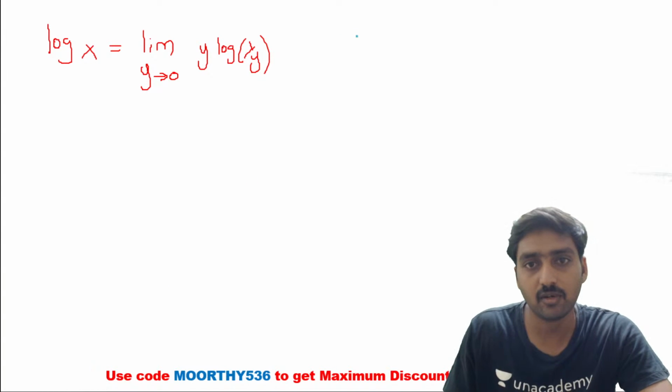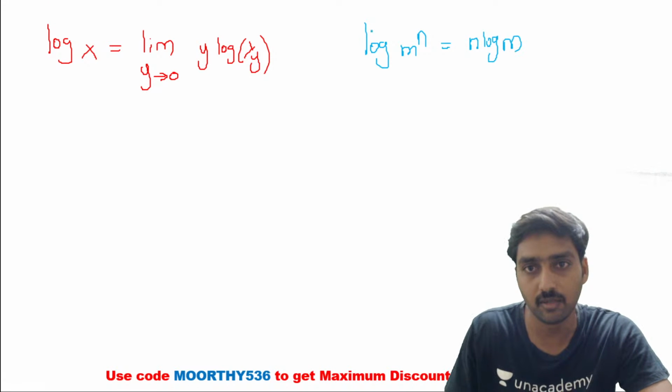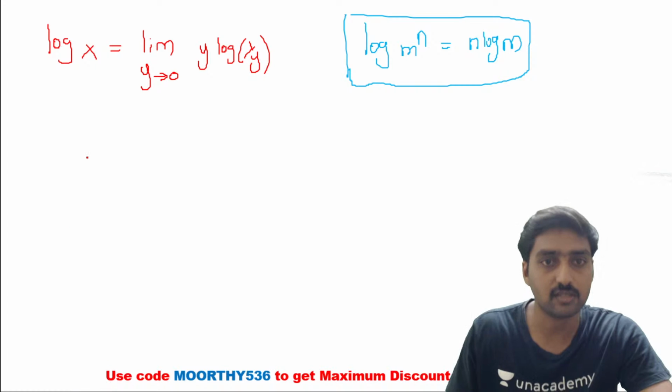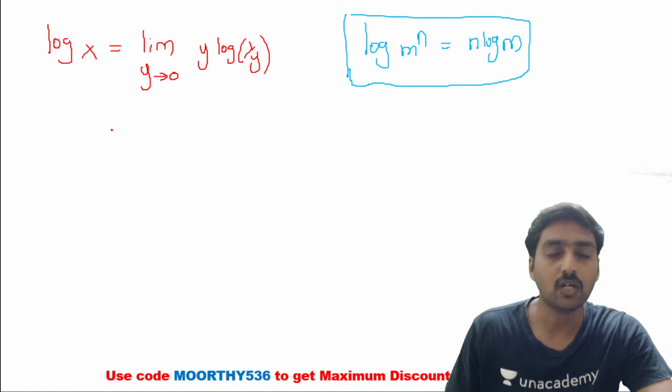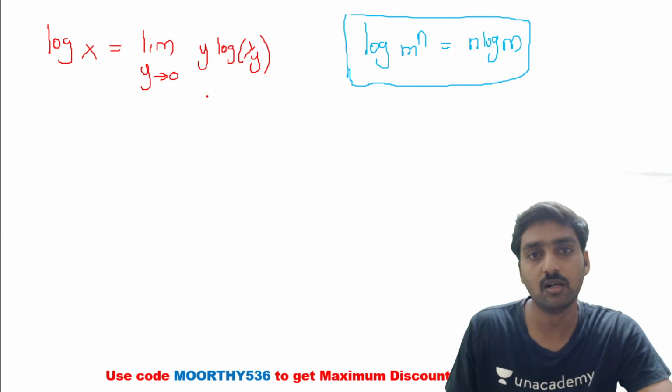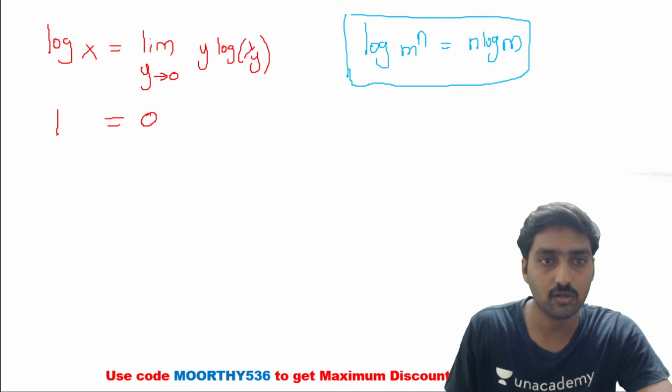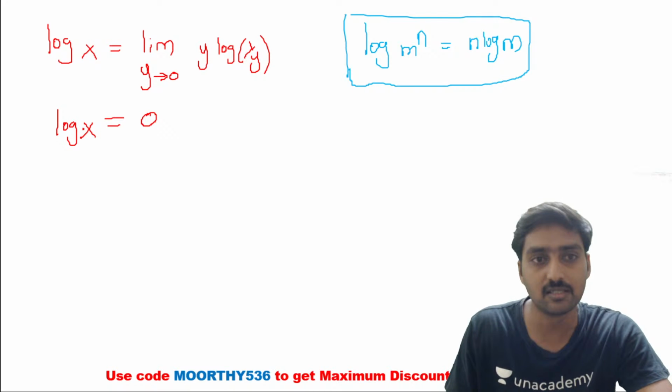Which logarithmic formula? Logarithm of m power n is equal to n times logarithm of m. As per this logarithmic formula, we are taking this value y to the front. Now substitute y is equal to 0. Logarithm of infinity is not defined, it's equal to 0. If you substitute y is equal to 0, the logarithm of capital X is equal to 0.